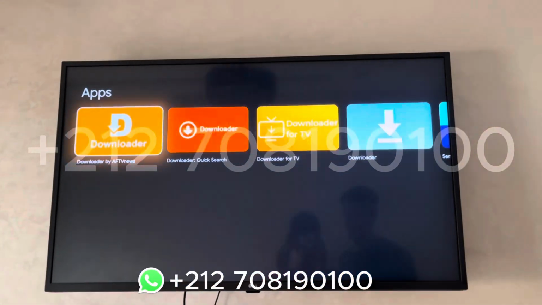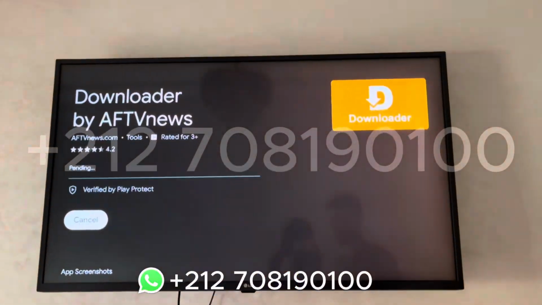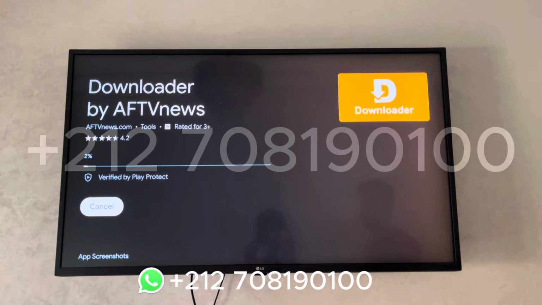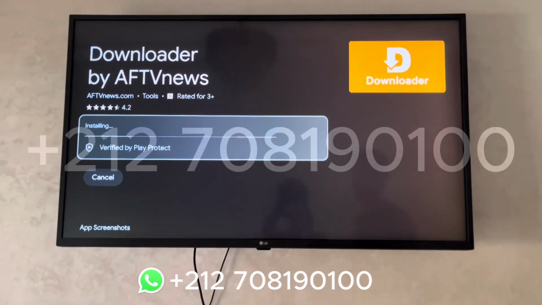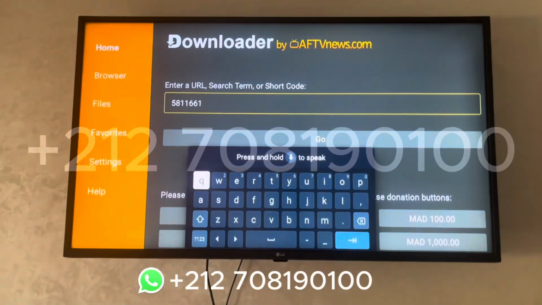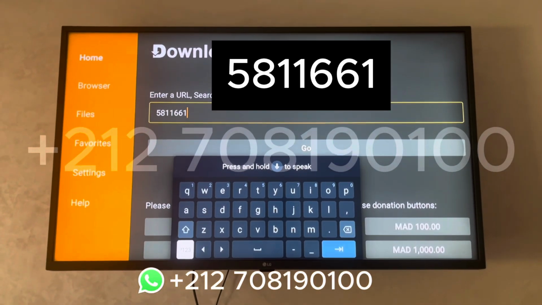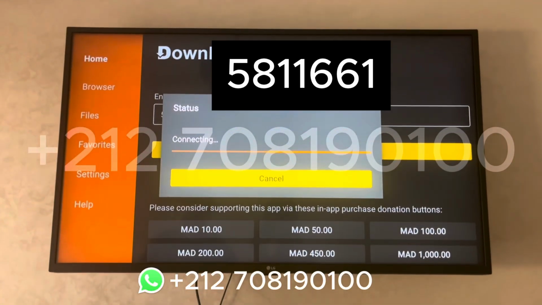First, go to the App Store and download the application called Downloader. This application will allow us to install TiviMate 8K Pro. Once the download is complete, open the Downloader app. In the search field, enter the code I provide. Next, click on Search.